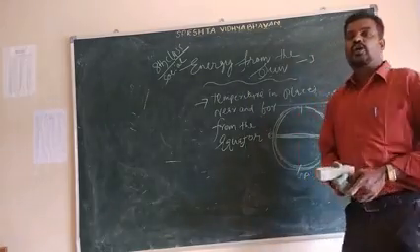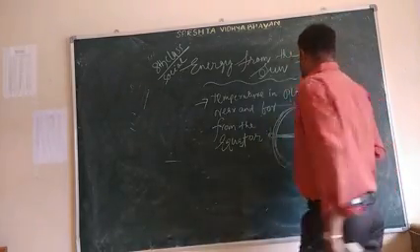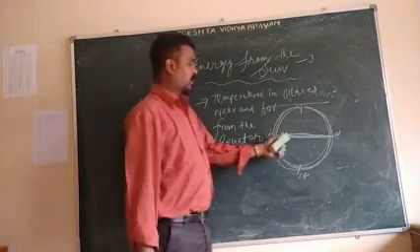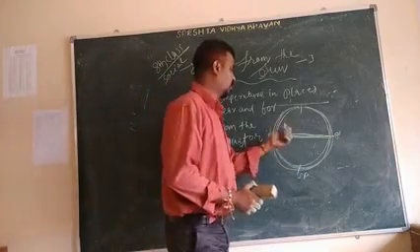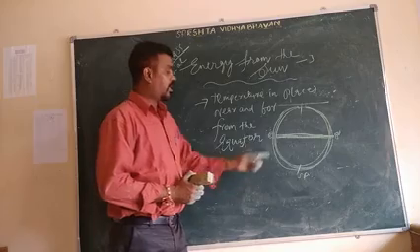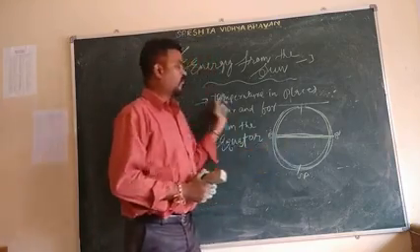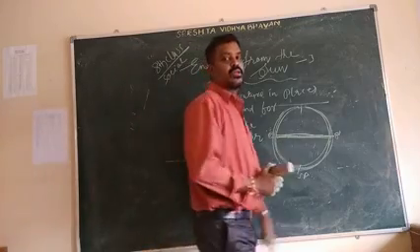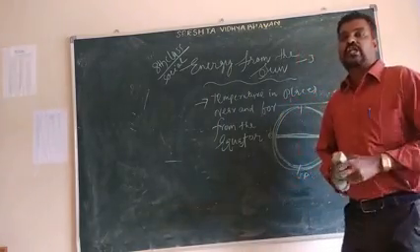Those places that are near the equator have a hot climate, as I have already told you. Those places are near the equator, 0 degree latitude, so the climate is very hot. Why? Because here the sun's rays are falling directly. That's why in 0 degree latitude, the equator, the climate is very hot.